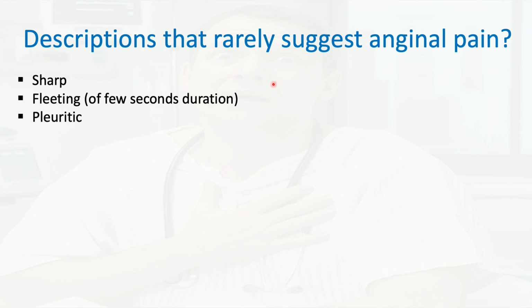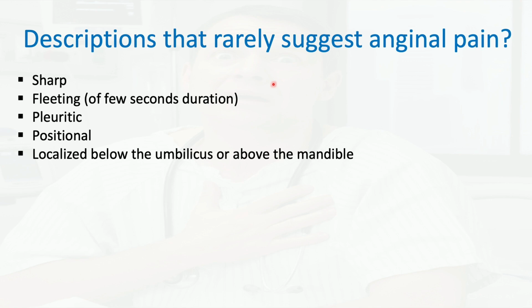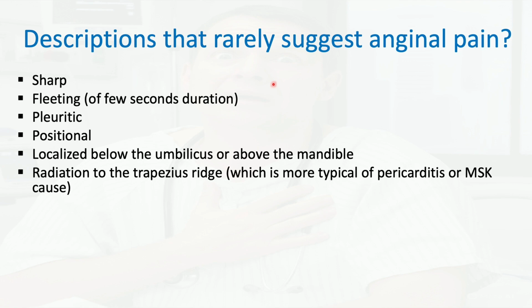Pleuritic nature, I think that's really important. If the chest pain is worse with inspiration or with coughing, I usually think of something else other than ACS. Positional pain also decreases the probability of the chest pain being ACS. Localized below the umbilicus or above the mandible, too far from the precordium, is also less likely to be ACS. Radiation to the trapezius ridge, which is the upper border of the trapezius muscle below the neck,